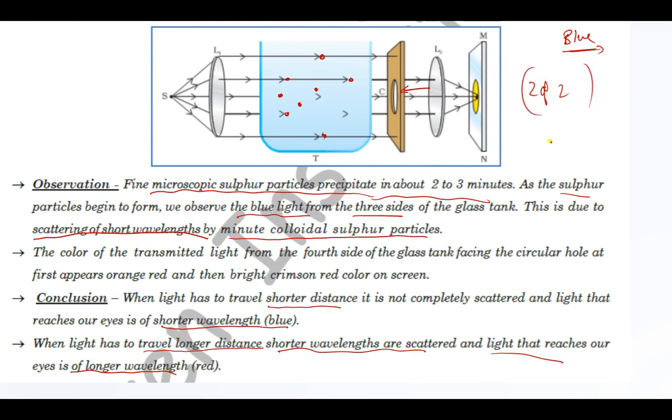Right? તો આની સિમ્પલ થિયરી સમજી લ્યો. If particle size is small or if distance is also small, then we will get blue colored. If distance is large, then we will get red color. Blue ફેલાઈ જશે અને red આપણને જોવા મળશે.